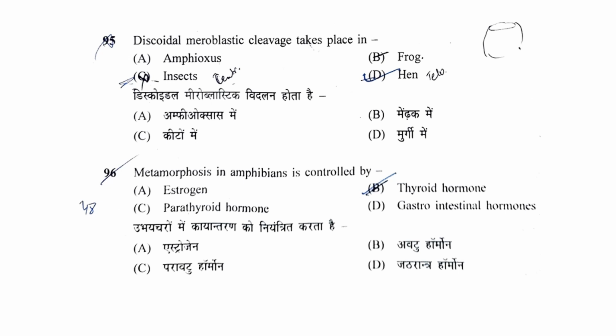Discoidal meroblastic cleavage takes place in Amphioxus, frog, insect, or hen. So the correct answer is hen. In case of hen, the yolk is telolecithal, and that's why discoidal meroblastic cleavage takes place in hen. Metamorphosis in amphibians is controlled by estrogen, parathyroid hormone, gastrointestinal hormone, or thyroid hormone. So it is thyroid hormone which controls metamorphosis in amphibians.